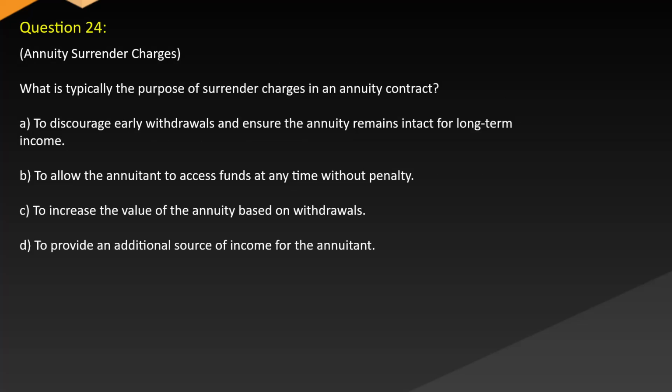Question 24. Annuity surrender charges. What is typically the purpose of surrender charges in an annuity contract? A, to discourage early withdrawals and ensure the annuity remains intact for long-term income. B, to allow the annuitant to access funds at any time without penalty. C, to increase the value of the annuity based on withdrawals. D, to provide an additional source of income for the annuitant.